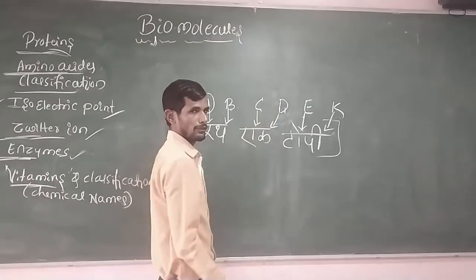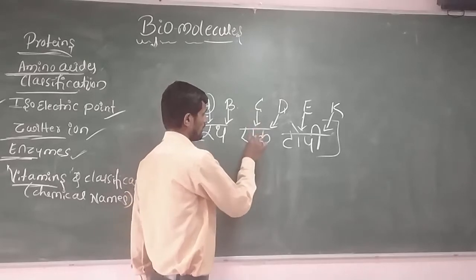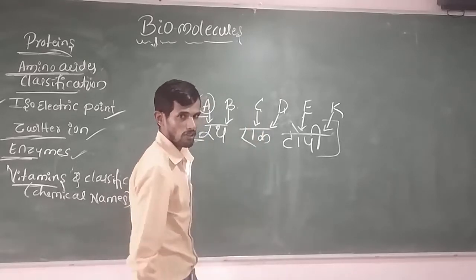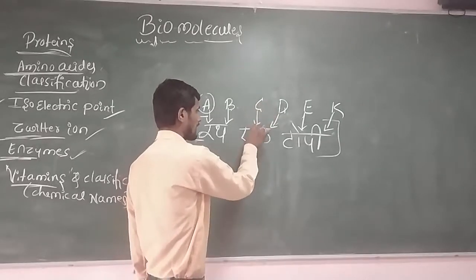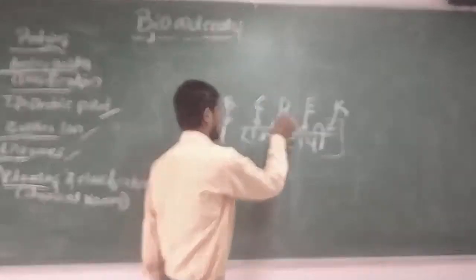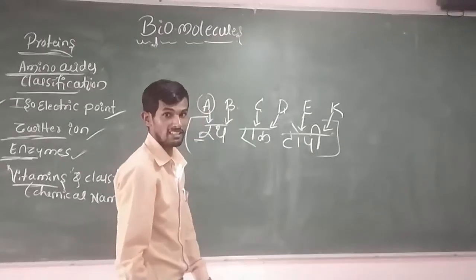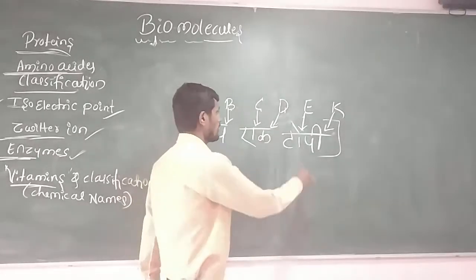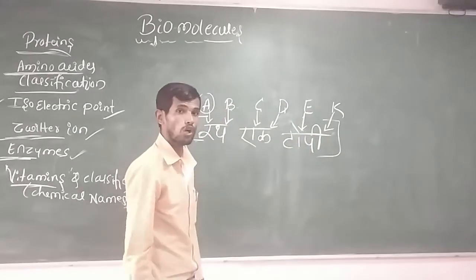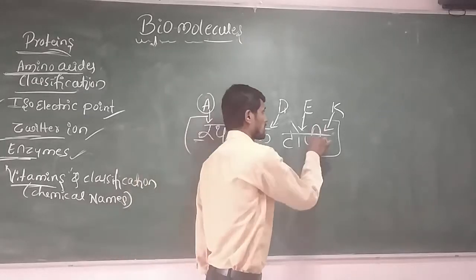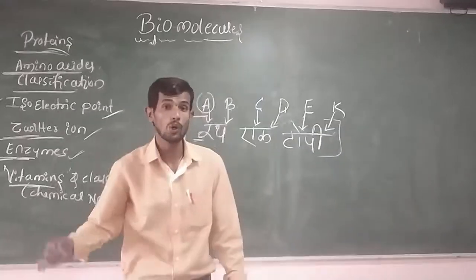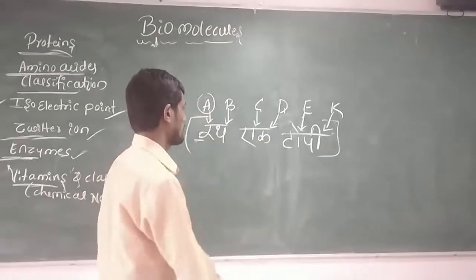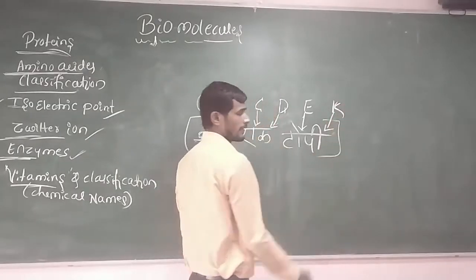Vitamin C, already you know, is ascorbic acid. Vitamin C's chemical name is ascorbic acid. Next, vitamin D, calciferol. And vitamin E, tocopherol. Next, vitamin K, phylloquinone. Phylloquinone is the chemical name of vitamin K.